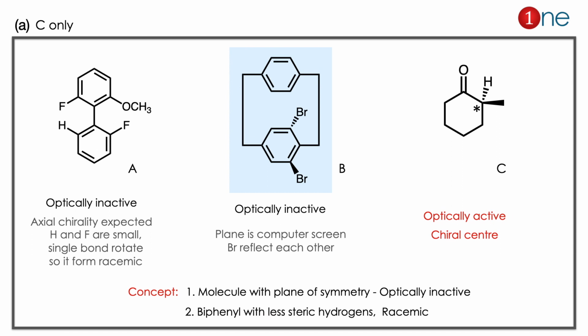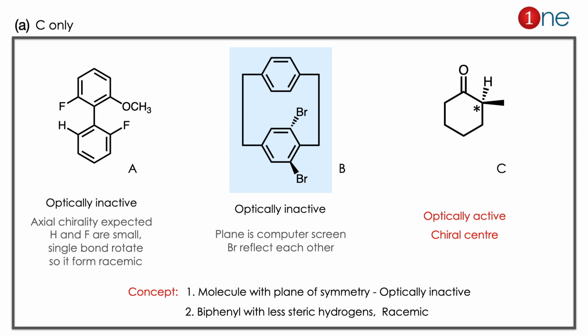Here, in the starting material you have a biphenyl group. It is attached through a single bond, where the restricting groups are fluorine and hydrogen. They are very small. The bond will be easily rotatable. So if it rotates, you always have a racemic mixture of them. Even though axial chirality is there, the rotation creates equal possibility, so it's optically inactive.